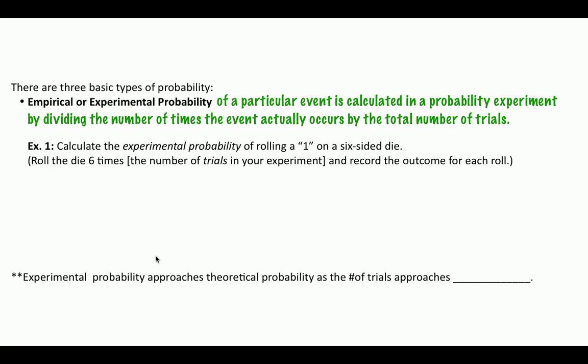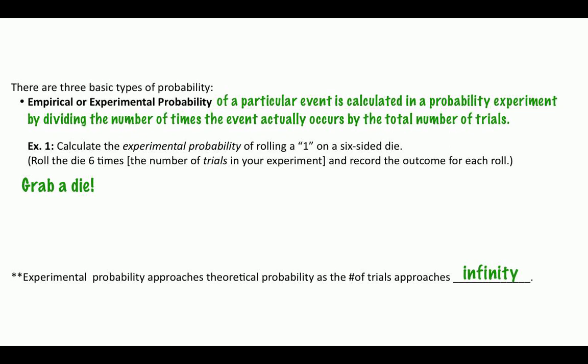And so when we do the experimental probability, you start thinking about theoretical probability. We'll talk about that in a second. Basically, if you want to do this, go and grab yourself a dice, and you can do this little experiment. You could probably also find a web applet of a dice being rolled. Instead of rolling the dice 6 times, try the same experiment. Roll the dice 60 times. Now roll the dice 600 times.